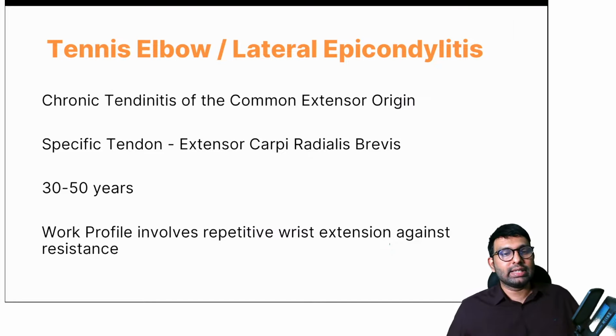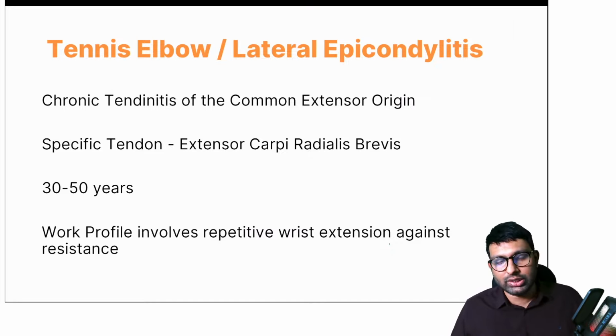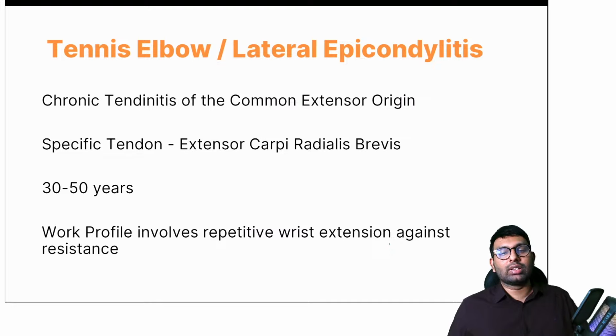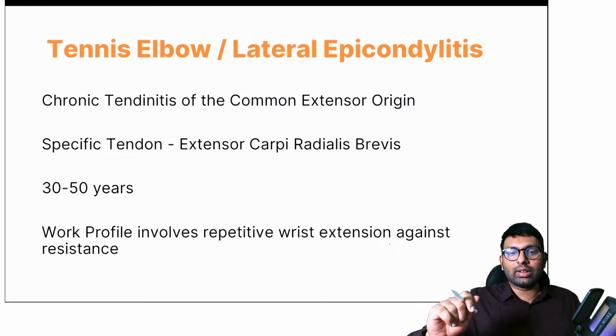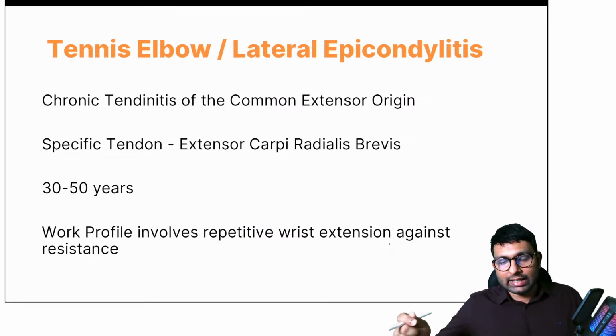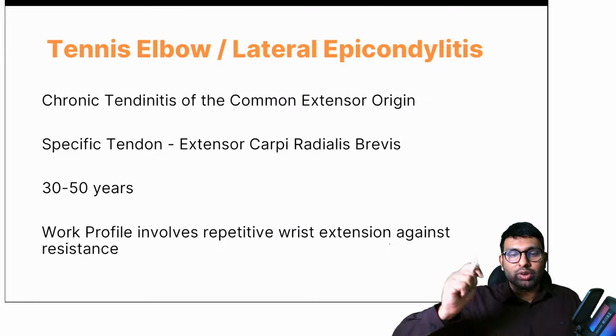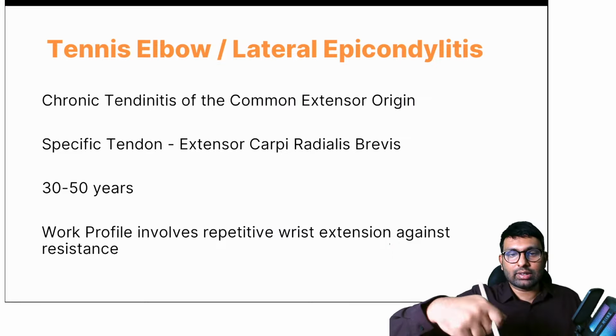Lateral epicondylitis. See, what is lateral epicondylitis? It is chronic tendinitis of the common extensor origin. If they ask you which tendon in specific, you know that it is extensor carpi radialis brevis, commonly seen in 30 to 50 year old patients who do repeated wrist extension movement. Like in tennis, whenever they're hitting a backstroke, they have this wrist extension movement.